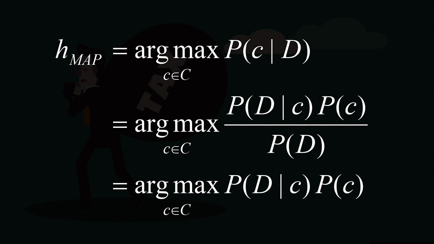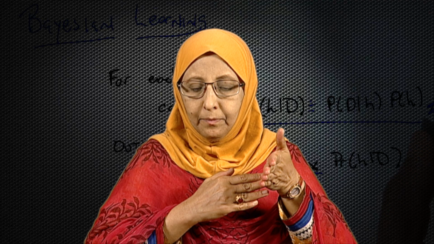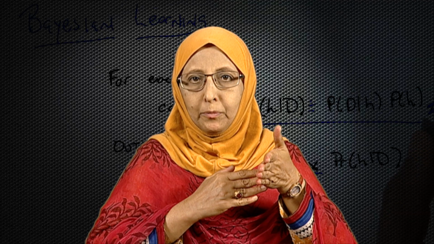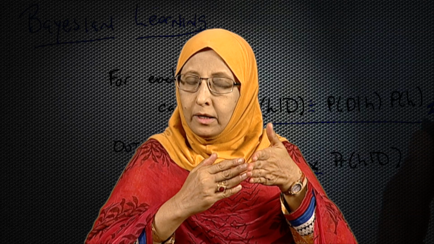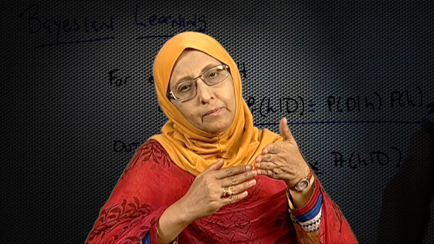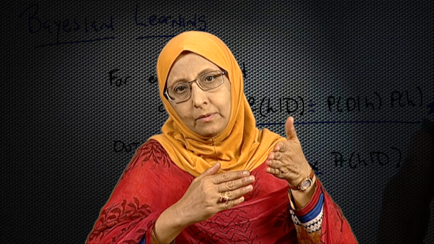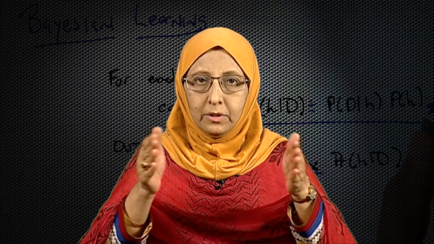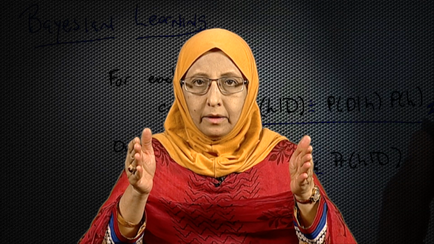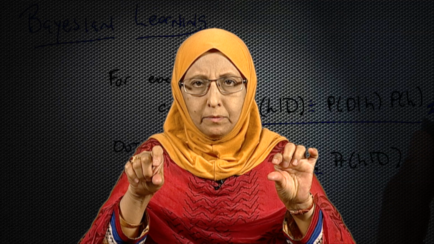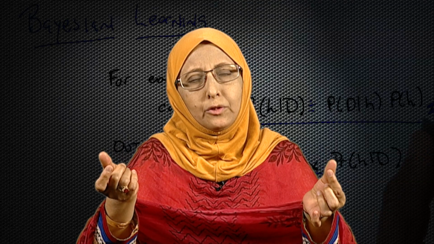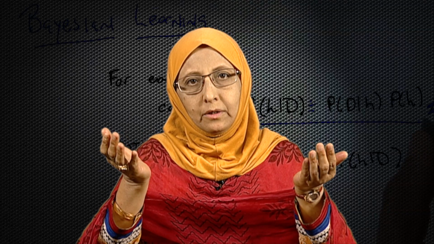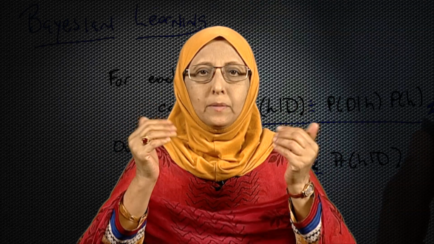So, the probability of D will be the same even for the class cheat is equal to yes, and if we are computing probabilities for the class cheat is equal to no, still the probability of D will be the same, because we are talking about the same data instance. So, when we are comparing probabilities and seeing whichever is the maximum, we will take that, then we do not need to compute the denominator, because it is the same, it does not make a difference. So, I can quietly drop the denominator and retain the numerator, and that is sufficient for me to find out the maximum.